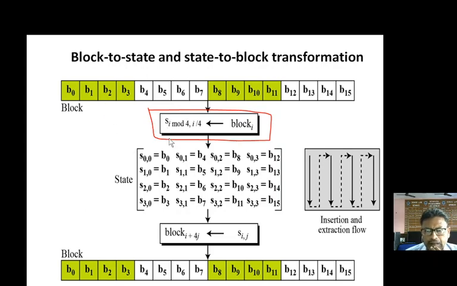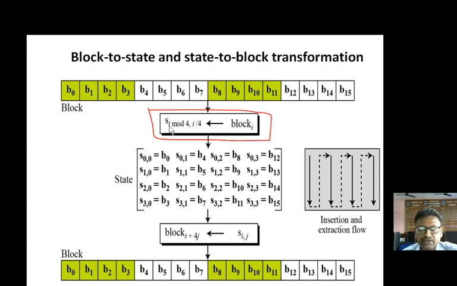Now, S[i mod 4, i/4]. The first index represents the row and the second represents the column, as illustrated in the previous slide. So if i is 0, that will be S[0,0], and S00 will be equal to block 0. It means B0 will be S00.